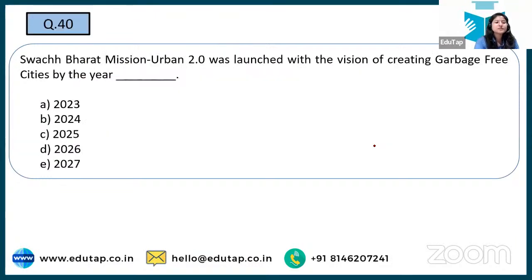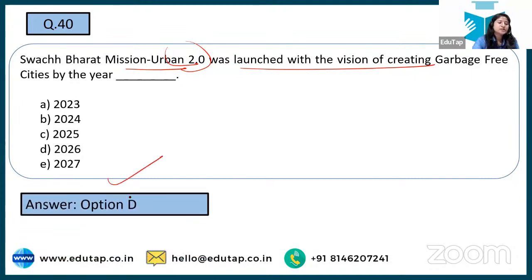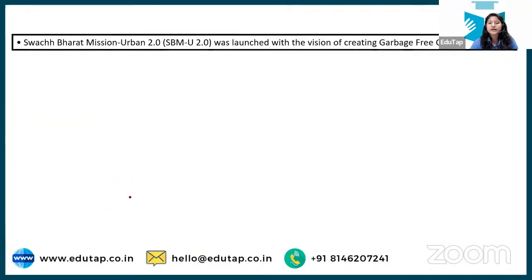So here the question asks, Swachh Bharat Mission Urban was launched with the vision of creating garbage-free cities by the year of what? Shivam comes up and says the correct answer is 2026. That is what the government aims for now. So the vision is creating garbage-free cities by 2026.